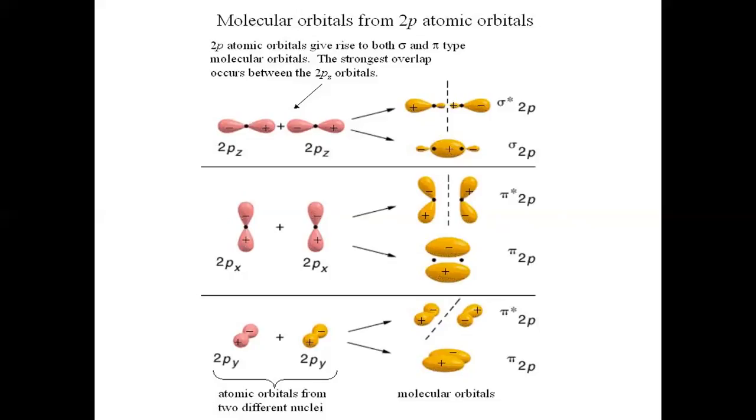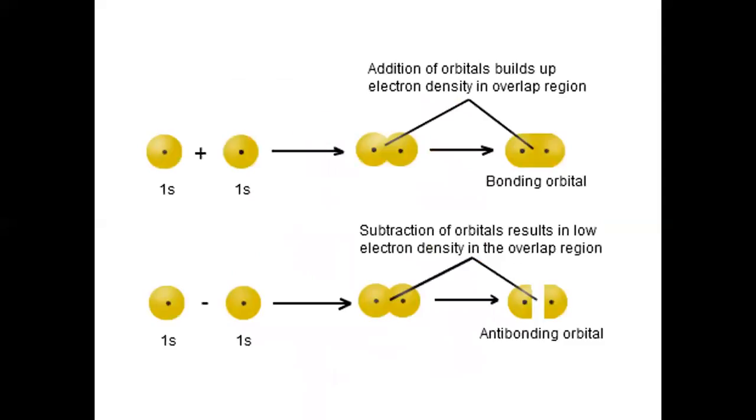Overall, if s orbitals combine, sigma. If pz orbitals combine, the molecular orbitals are represented by sigma. If px orbitals combine, the molecular orbitals are represented as pi, and for py orbitals also, the molecular orbitals are represented by pi. These are the postulates of molecular orbital theory. The molecular orbital theory also tells about the filling up of the electrons.